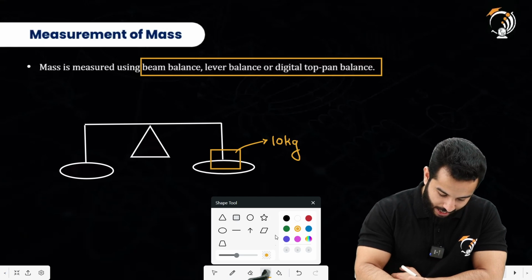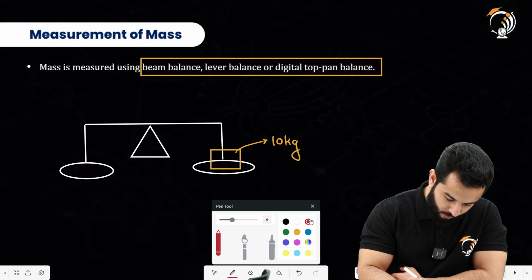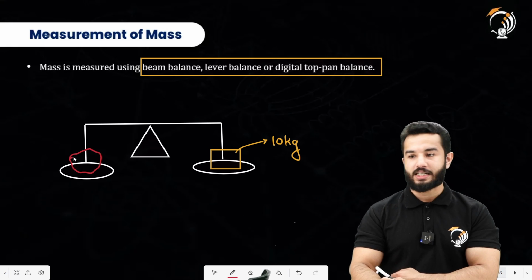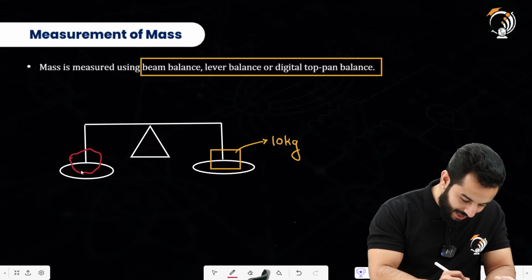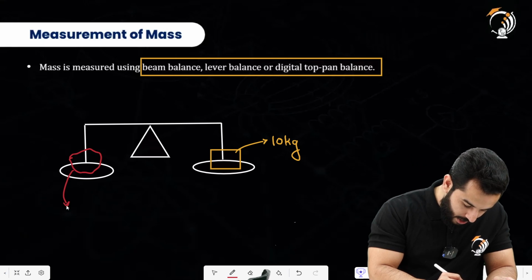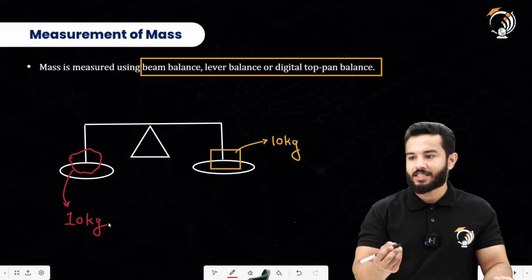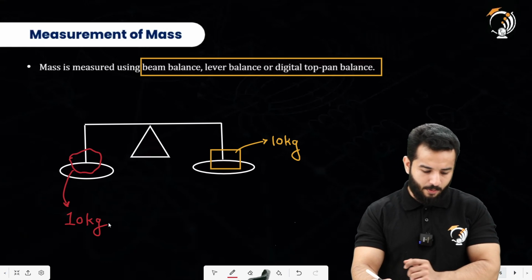Now if we have to calculate the mass of an unknown solid kept over here, and it balances accurately, that means that this body also has a mass of 10 kg. So that's how you are going to find out the mass using a beam balance or a lever balance.